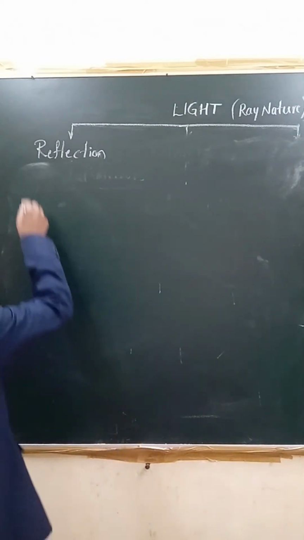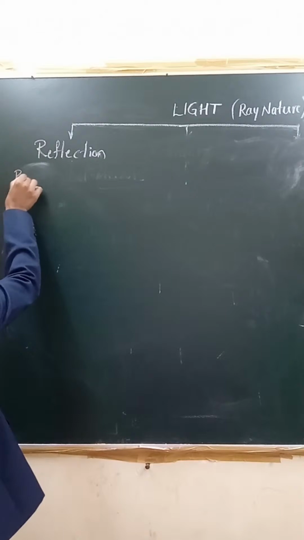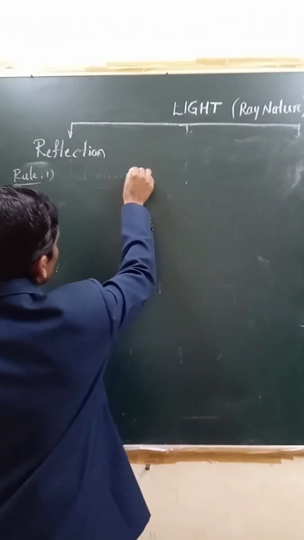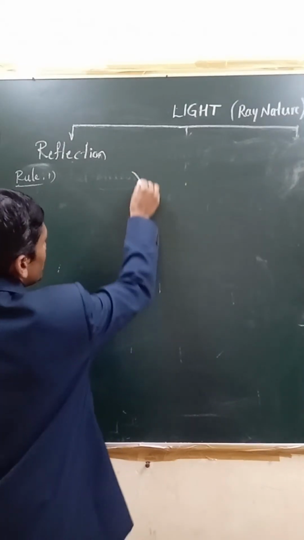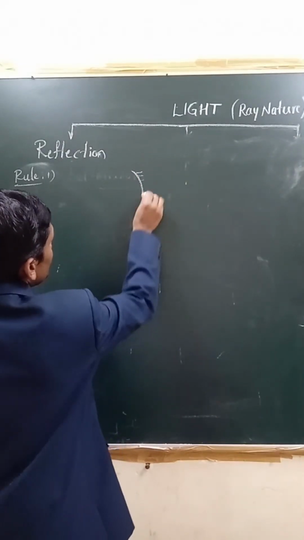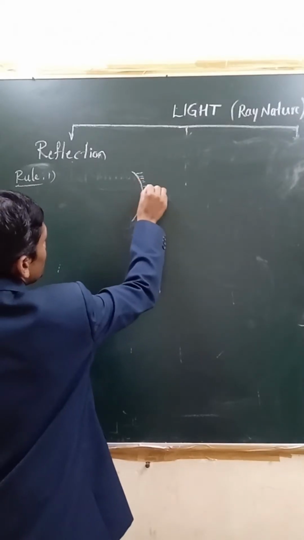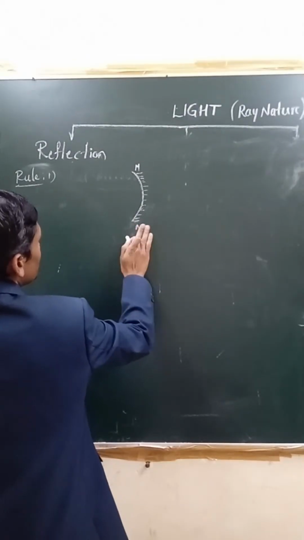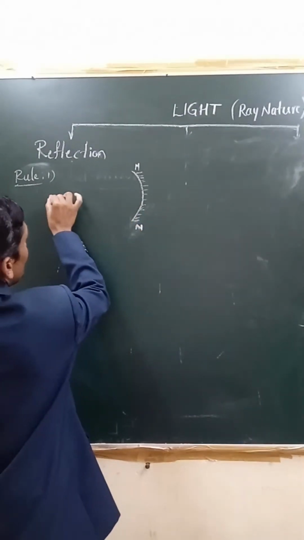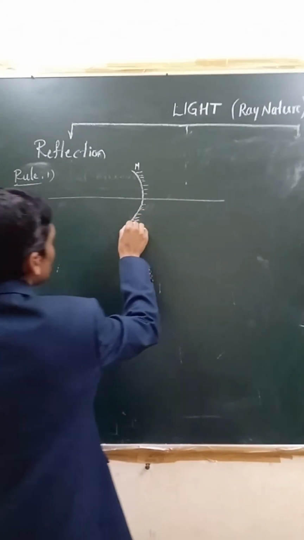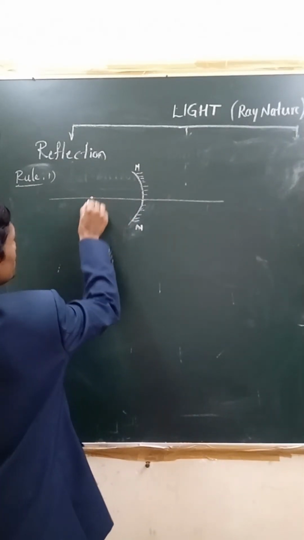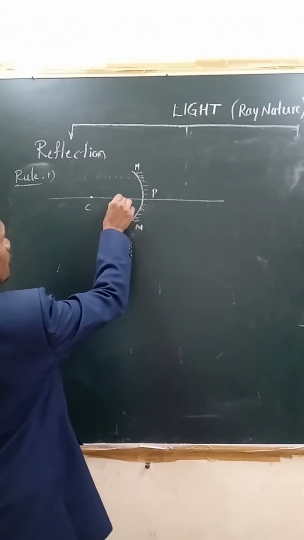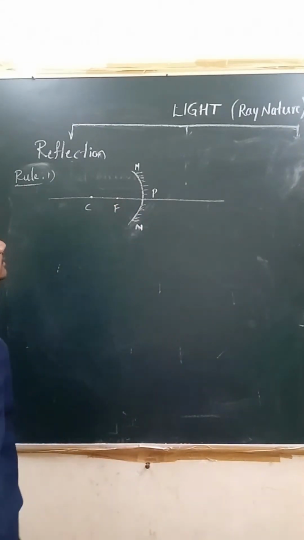First rule, rule one: consider a concave mirror like this, say this is mirror MN. Here you have to show the principal axis, that is an imaginary line passing through the center of curvature and the pole of the mirror, and in between comes the principal focus, right?